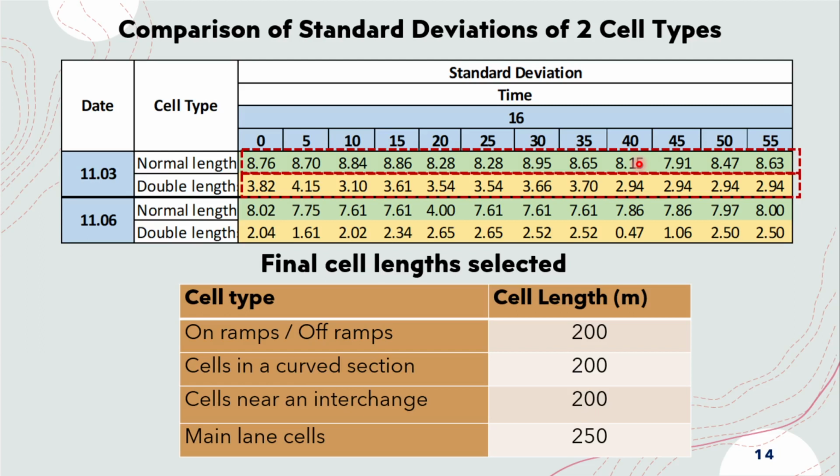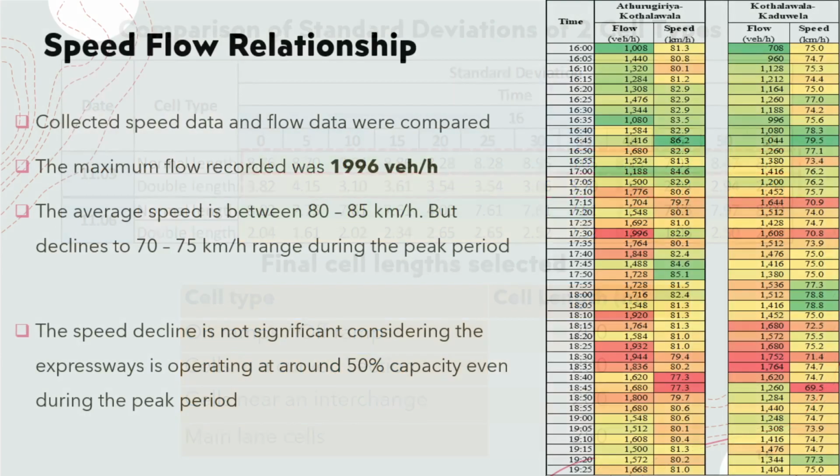Because of these observations, 200 meter cells were used for main lane cells near curved sections, near interchanges, and at entrance and exit ramps, while the cell lengths of 250 meters were used for the other parts of the main lane in the expressway.